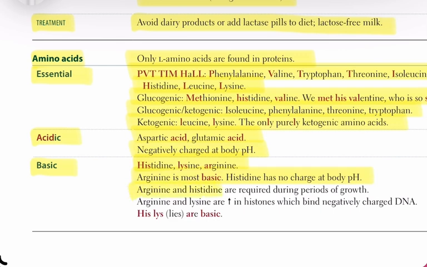Arginine and histidine are especially required during growth. Arginine and lysine are abundant in histones, which bind negatively charged DNA. A mnemonic is "his lists, lies, are basic."